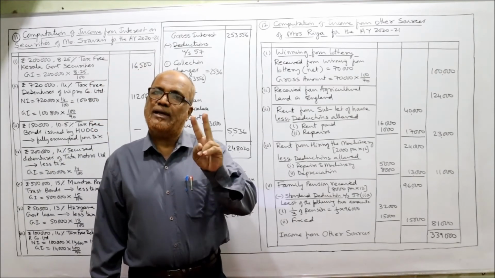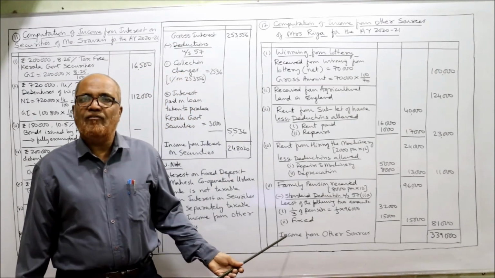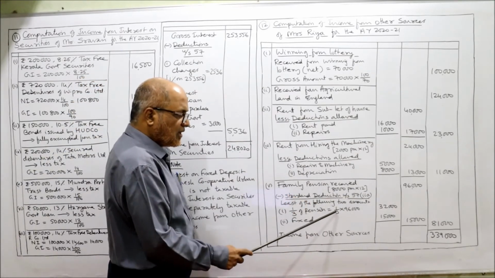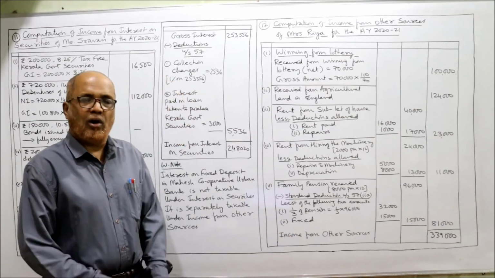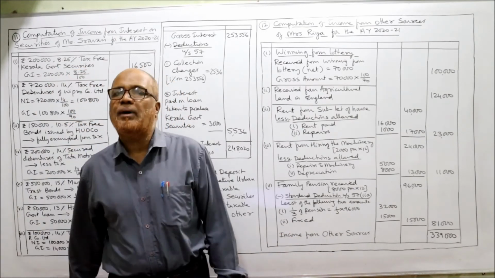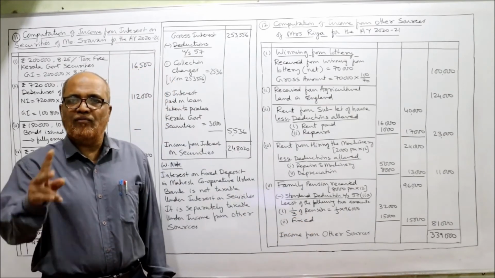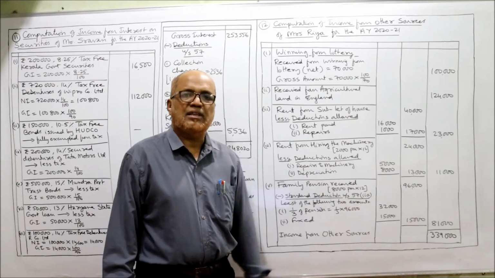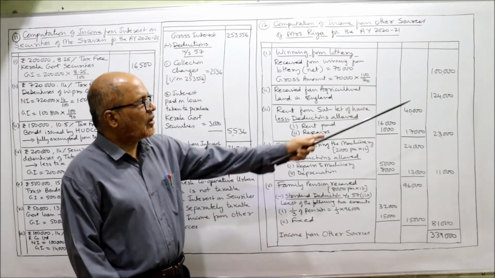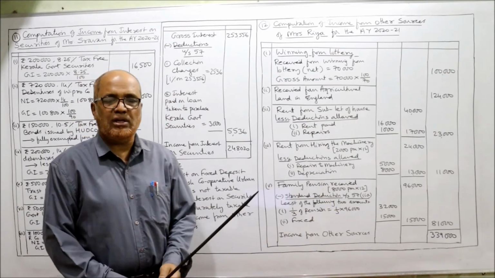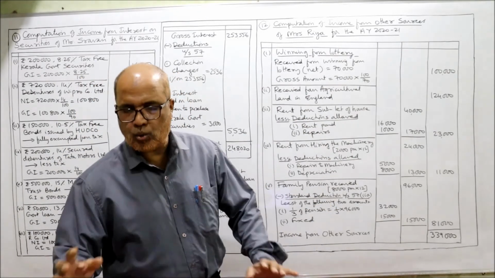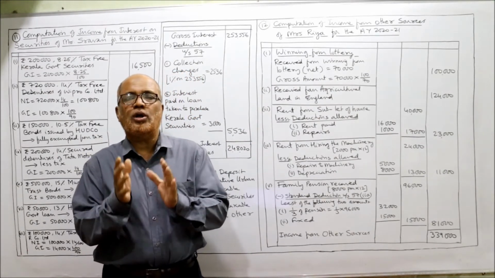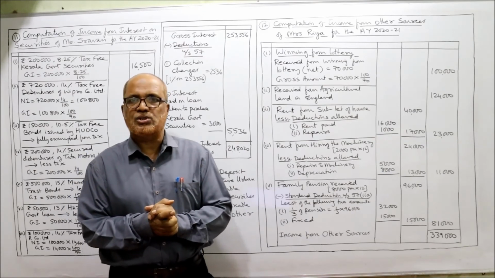The least of the following two amounts. What are the two amounts? 1/3 of the pension received. Pension received is 96,000. So 1/3 of 96,000, 32,000. Or fixed ceiling amount given by Income Tax Act, 15,000. So whichever is least will be allowed as deduction. 15,000 is least. Deduct it, 81,000 is taxable. Now take the total of the last column, 3,39,000 is the income from other sources. That's all. So these are the 12 problems I have explained to you on computing the income from other sources.